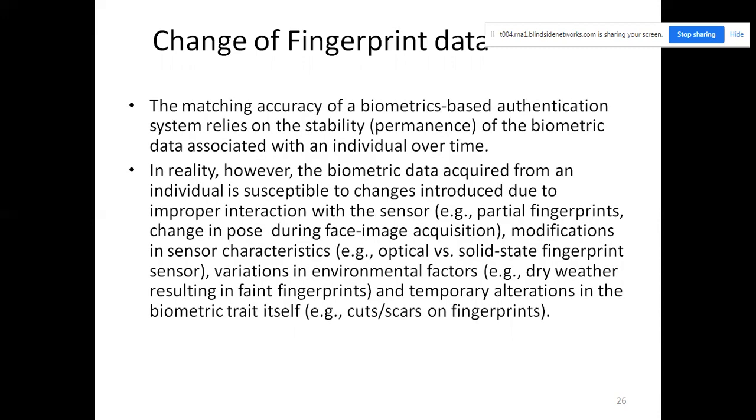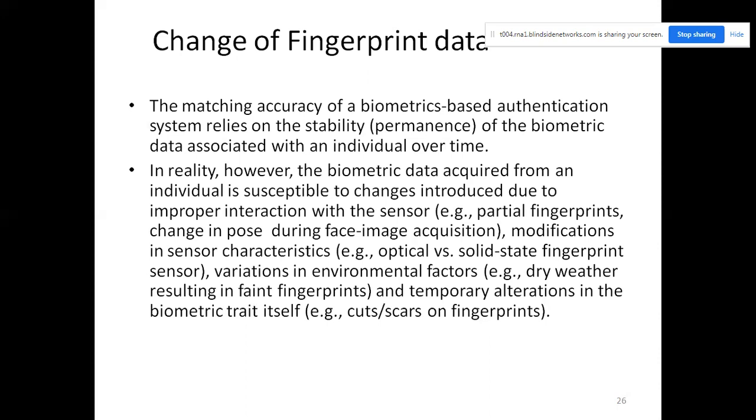The matching accuracy of a fingerprint biometric authentication system relies on stability, that is, permanence. For example, you have a fingerprint, how long will it be used? Lifelong it should be used. So that is the biometric data associated with an individual over time.